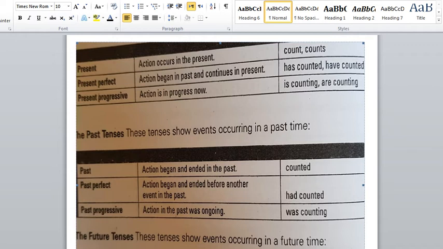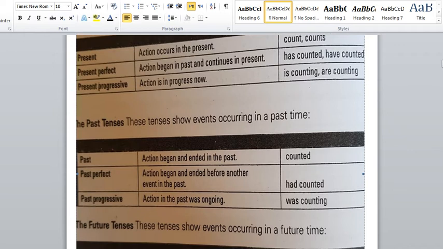When you speak about the third part, present progressive, it's talking about an action that is ongoing in the present, in the past, or in the future. So how to frame this? It's the verb to be, and then the original form of the verb, to which you have to add ing. The same thing goes for the past.